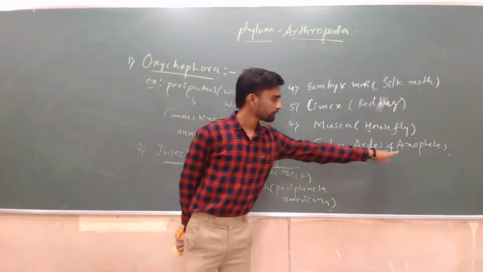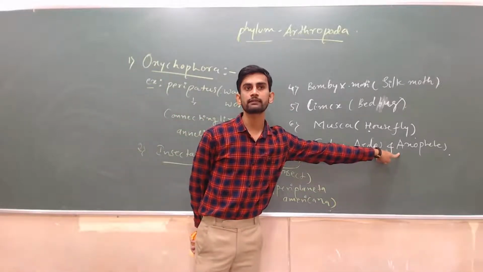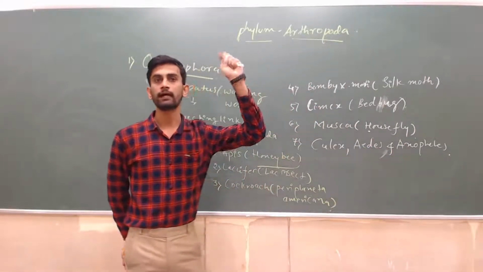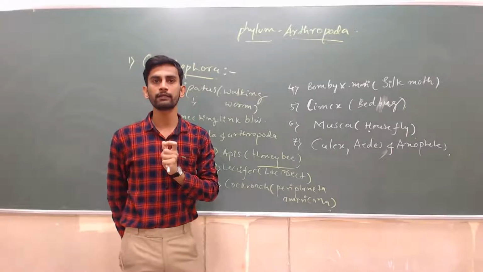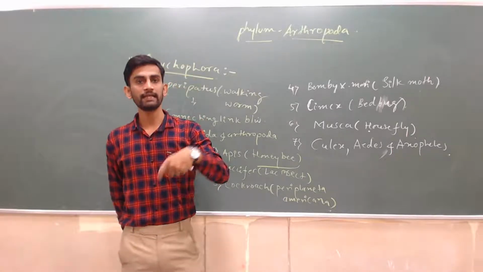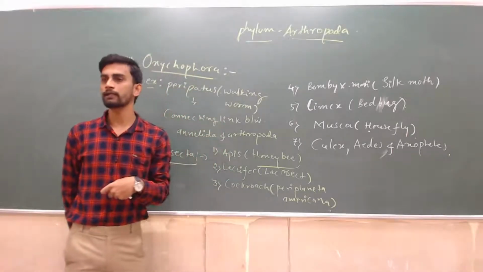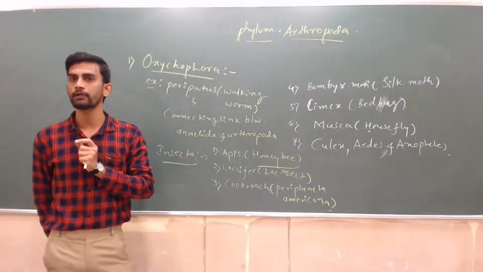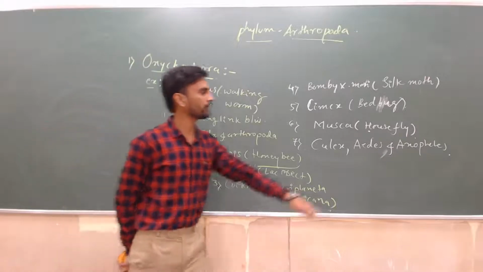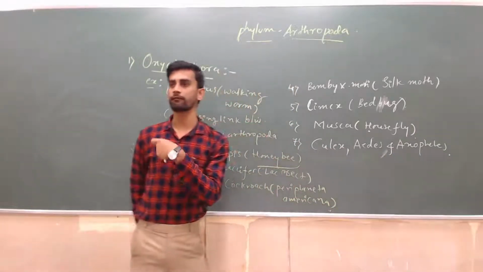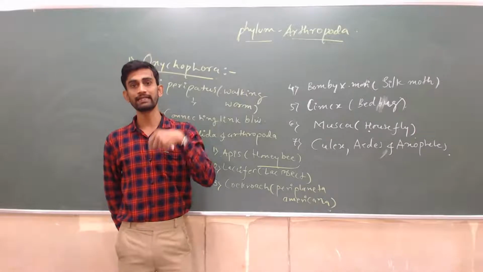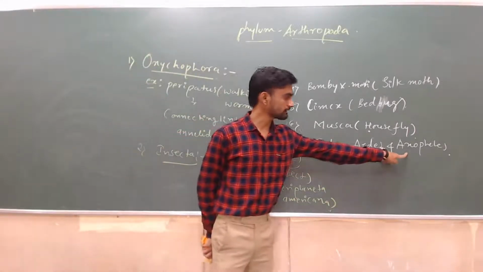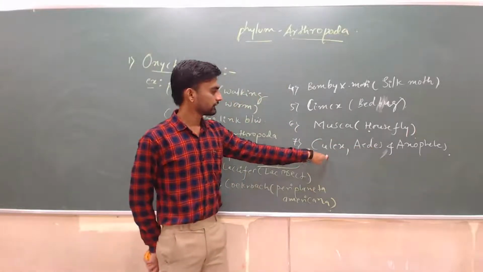These animals also have another very important chemical, an anticoagulant. You have already studied this in annelids. Leeches have an anticoagulant, so when they drink any organism's blood, it won't undergo sudden clotting or clumping. Why? Because of the presence of anticoagulant. In a similar way, in female Anopheles we also find anticoagulant, and thereby it can easily digest the blood without any clumping. Are you getting my point? So it will cause malaria.